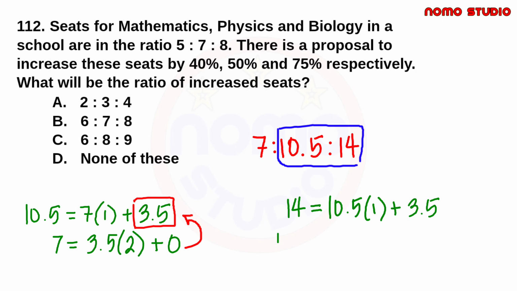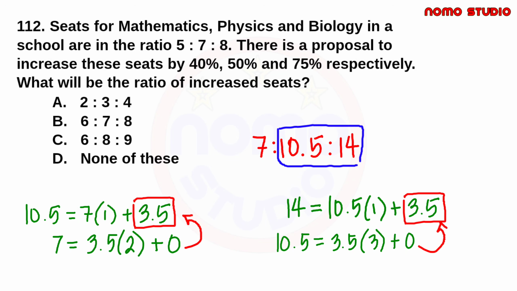So we have 10.5 equal to 3.5 times 3 plus 0. So nag-times 3 na tayo kasi 3.5 times 3, that is exactly 10.5. Kasi kung magta-times 4 tayo, lagpas na siya ng 10.5. So kung ano yung nasa taas ni 0, 3.5 is the GCD of 14 and 10.5.